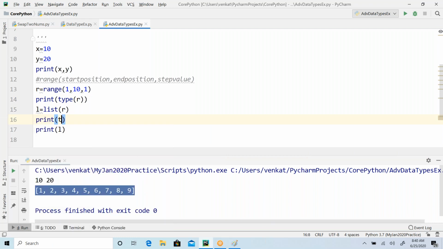You print the type of L, this will be a list.